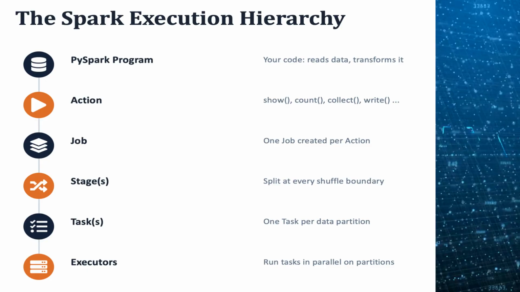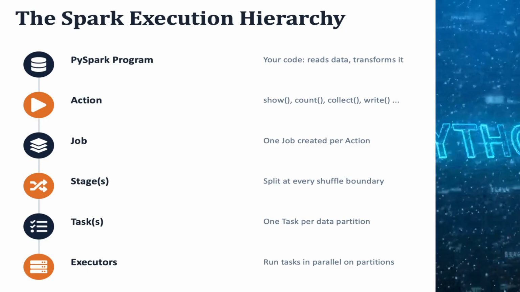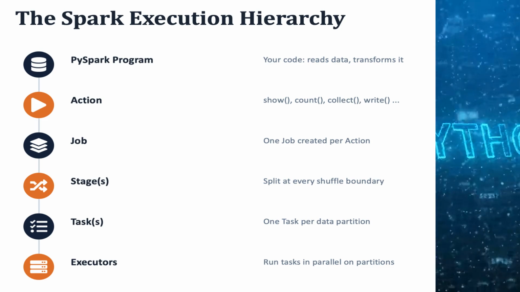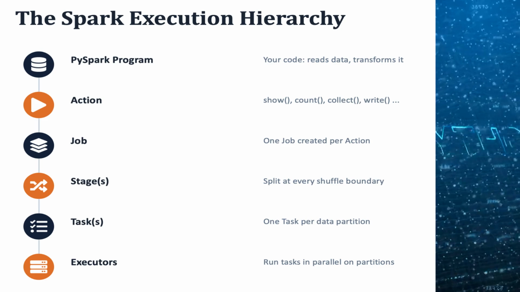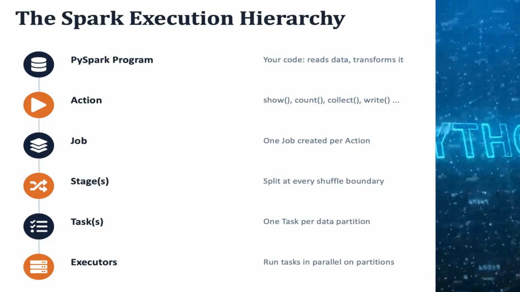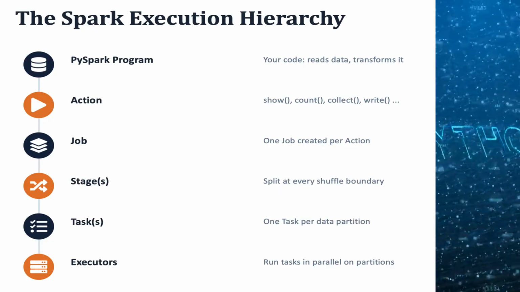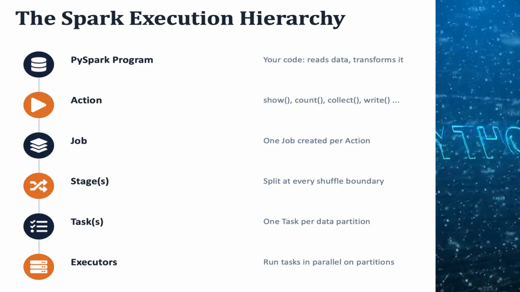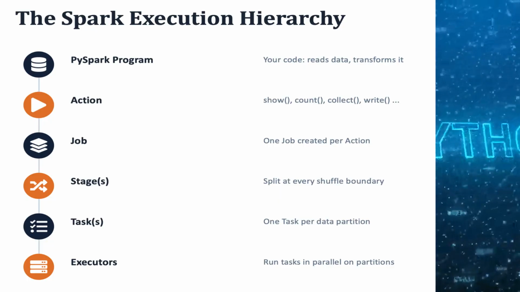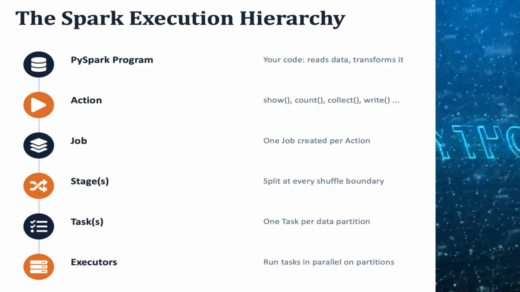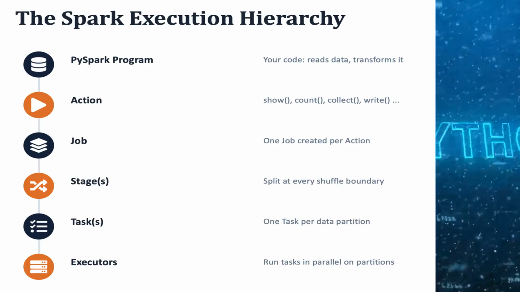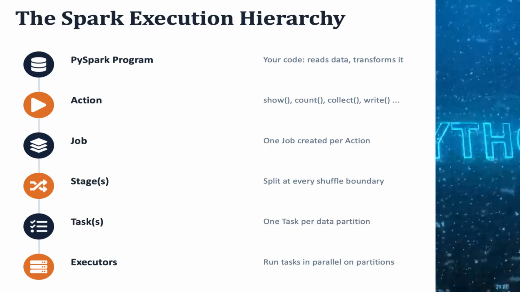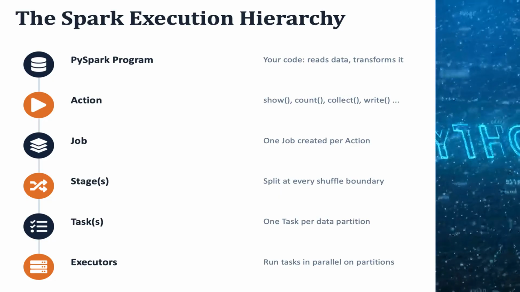Stages. Spark breaks the job into stages, and it only creates a new stage when a shuffle is needed, i.e. data has to move between executors, like in a group by. Tasks. Each stage is broken into tasks, with one task per partition of data. Executors. The actual worker processes that run the tasks in parallel, each handling its own partition. The vertical line connecting the icons is just reinforcing that this is a strict top-down hierarchy. Program, action, job, stages, tasks, executors, with each level being a breakdown of the one above it.